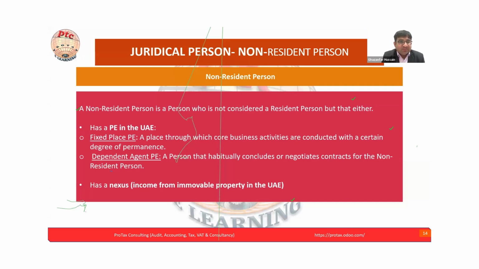Maybe the non-resident person who is not a UAE resident has a PE in the UAE. PE is a comprehensive topic. Maybe most participants are familiar with it through VAT, because VAT also covers the PE concept. The fixed PE, normally we call it, maybe they have opened a branch here in the UAE, or they have a fixed place of business.